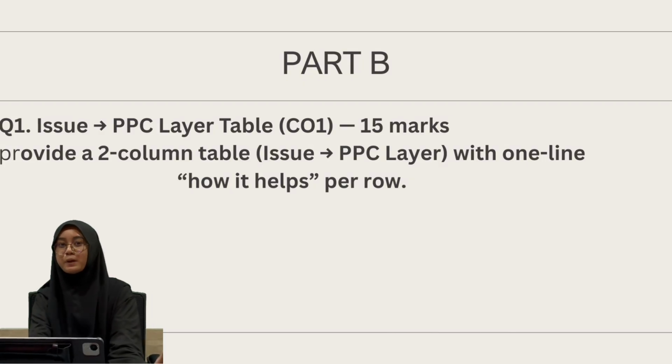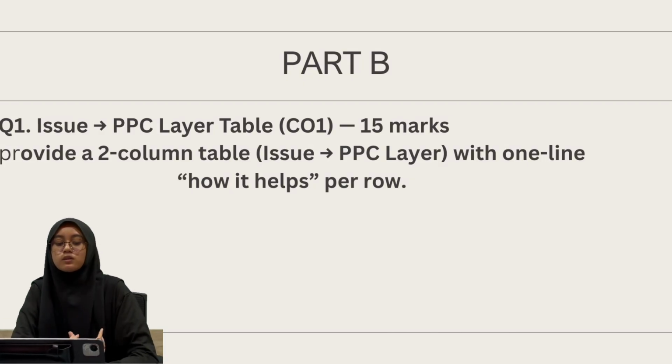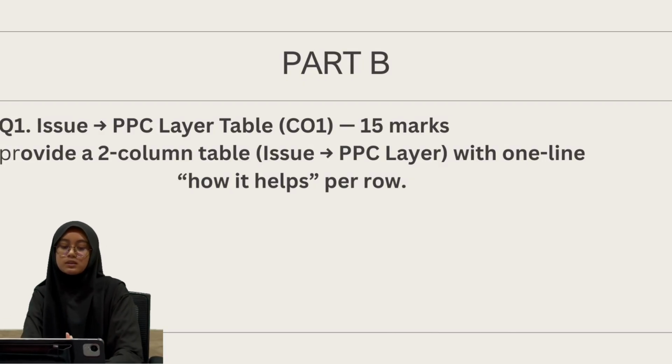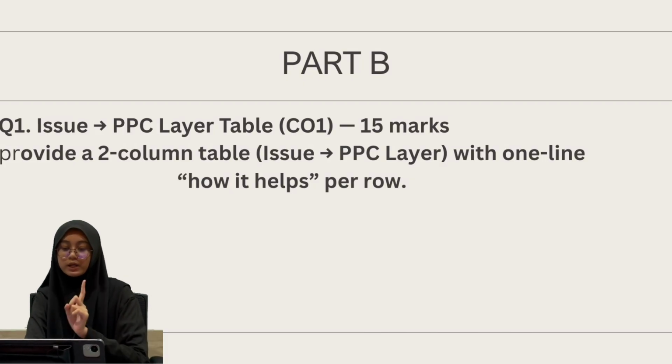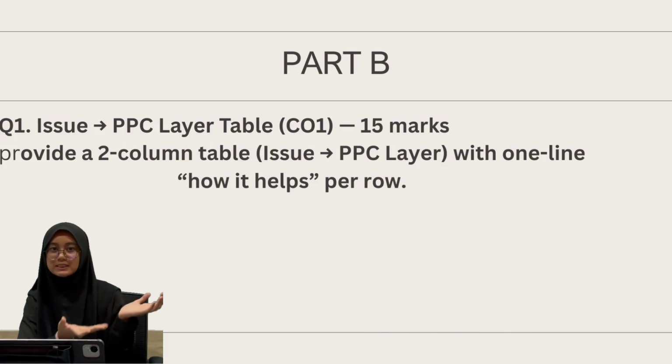Now we are going to part B. For my question, I got Q1, issue and PPC layer table. Provide a 2-column table, issue and PPC layer, with one line on how it helps per row. This is how we start.